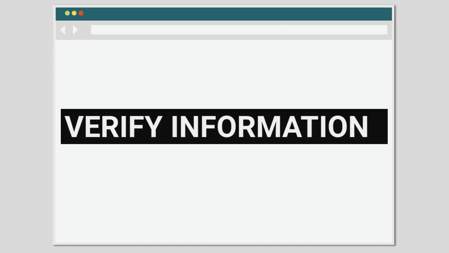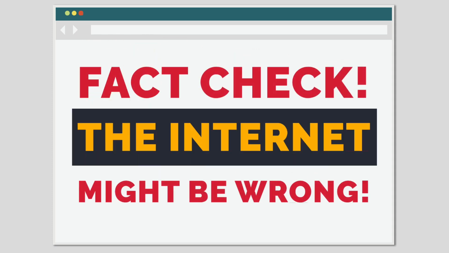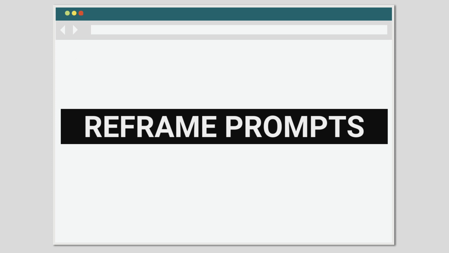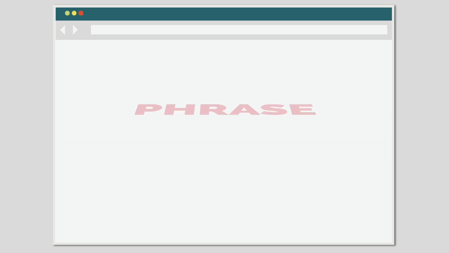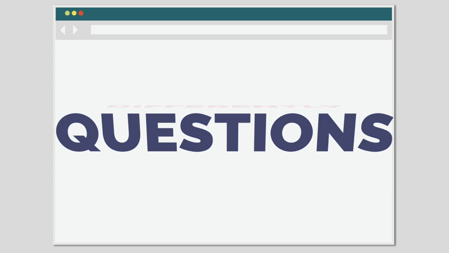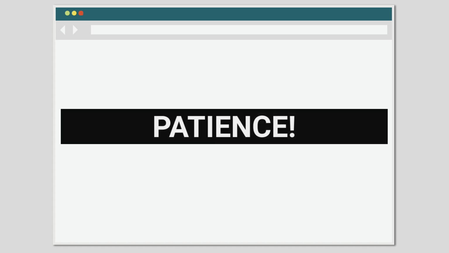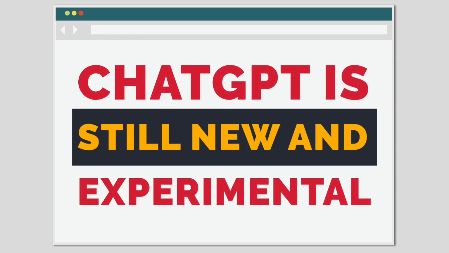First, verify information. Always fact-check. Remember, ChatGPT learned from information on the internet, and some of that information is incorrect. Secondly, reframe your prompts. Ask your questions a number of different ways and see which yields the best results. And finally, be patient and persistent. ChatGPT is still new and experimental at this stage. It's bound to get better as time goes on.